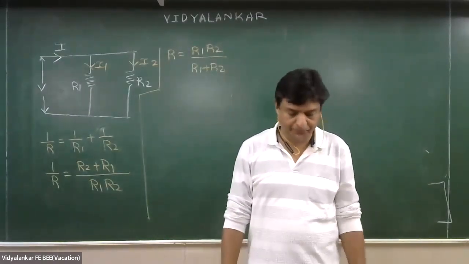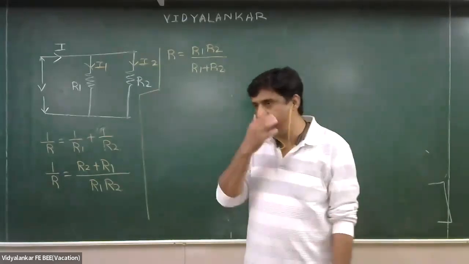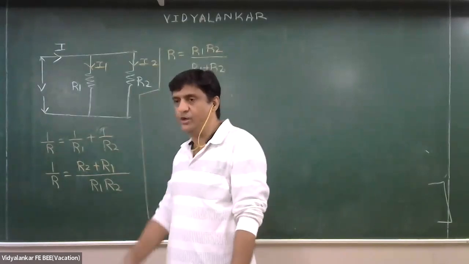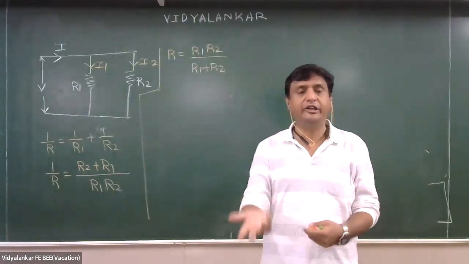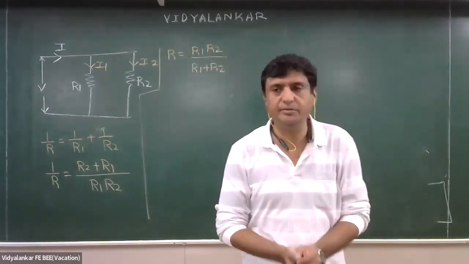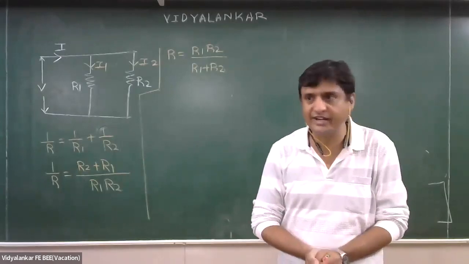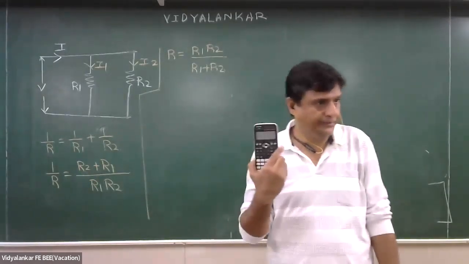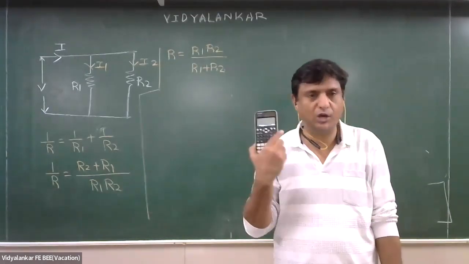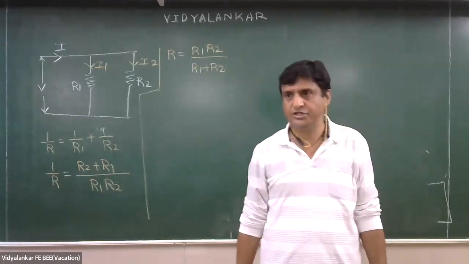हाँ बेटा, go ahead. R1 and R2 are divided into 5. नहीं, R1 is 5 ohm and R2 is 10 ohm, and I'm not going by this method. I'm in practical application where calculator is with me, 991 ES or ES plus. That should be with you on Saturday. आपके साथ ये calculator होना चाहिए by Saturday, because now without this it will be a bit challenging for you to do all the calculations.